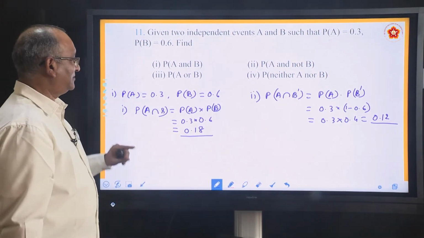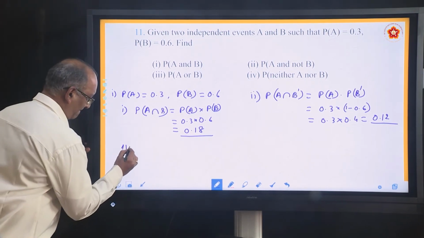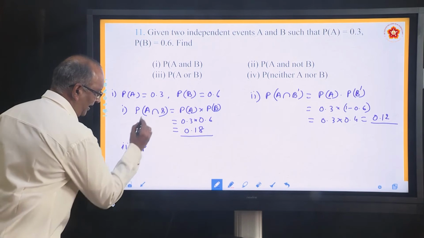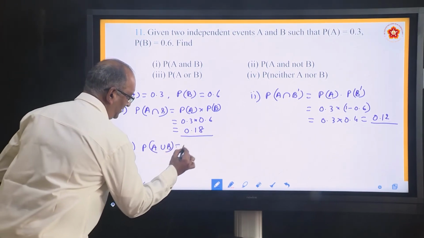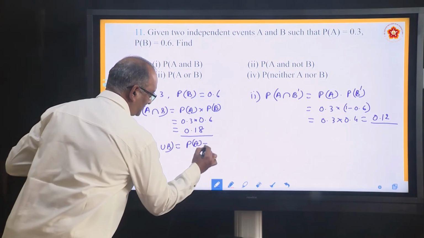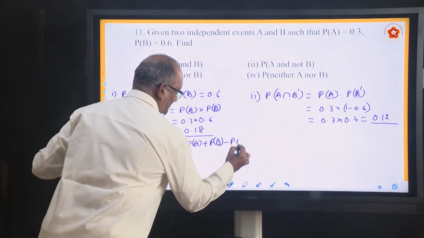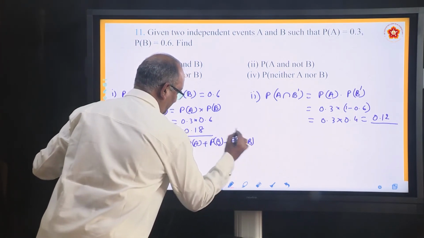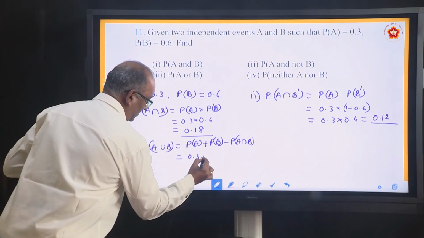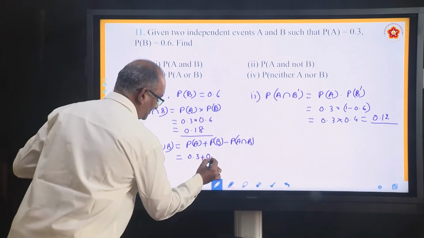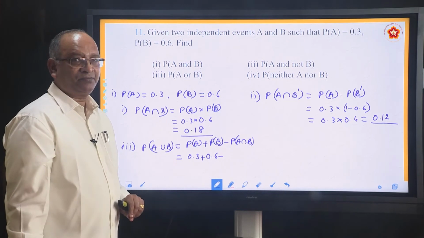Come to the third one, P A or B. A or B is nothing but A union B. What is the formula? PA plus PB minus PA intersection B. Substitute the values. PA 0.3, PB 0.6 minus what is PA intersection B?